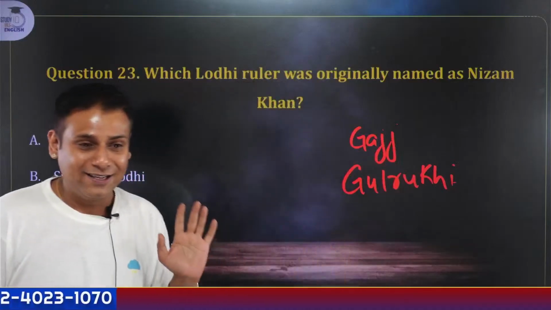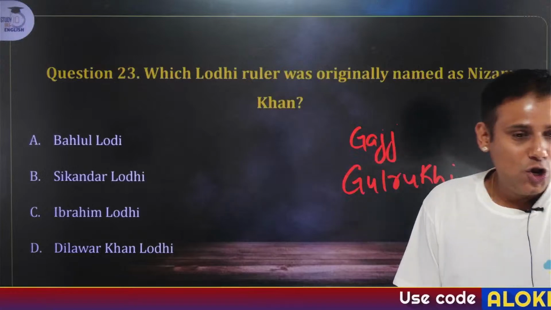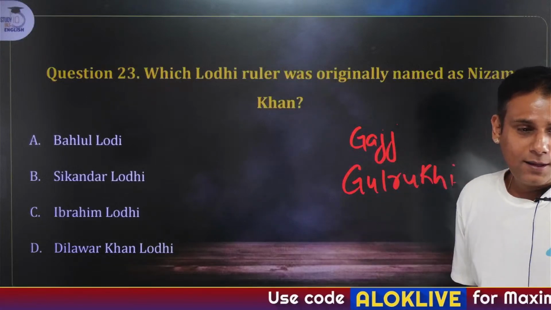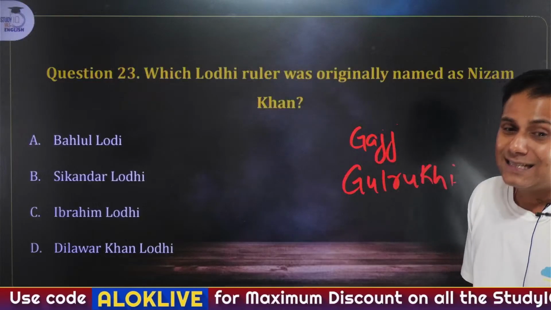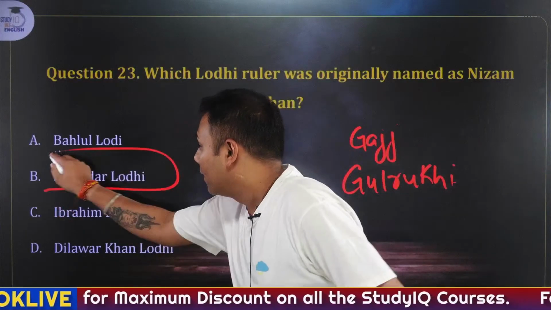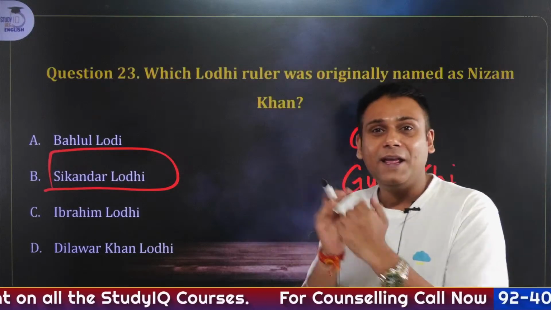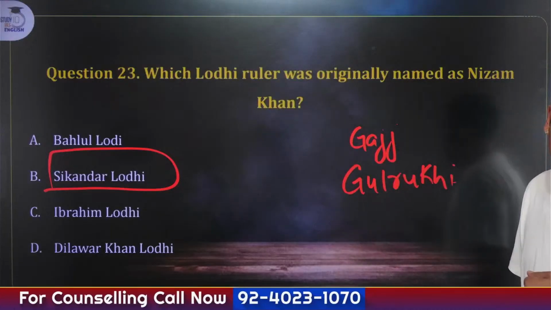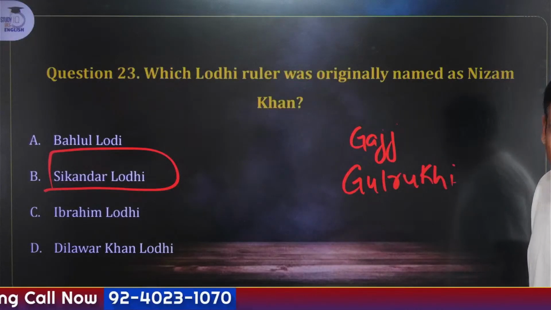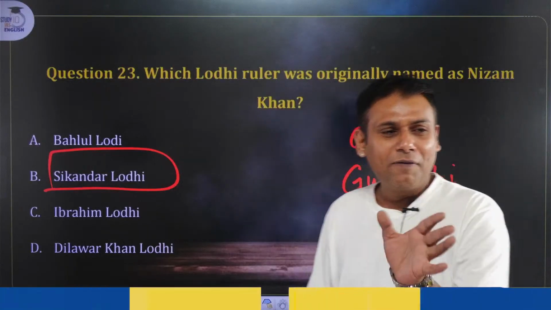Now try to answer this question. No, Nirmala, it's not C. The answer to this question is Sikandar Lodi. Gaz-i-Sikandari. So, his original name was Nizam Khan. Yes, current affairs. That's why I'm a bit hurrying up. It will take 5 to 10 more minutes now.